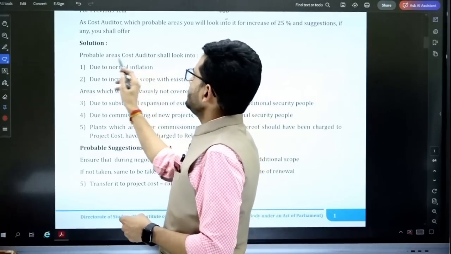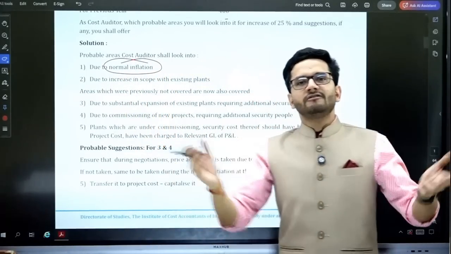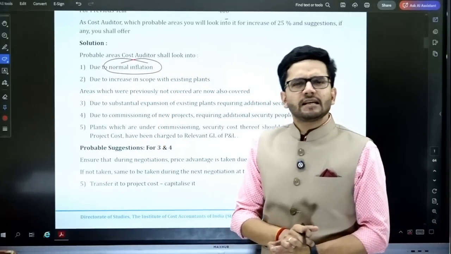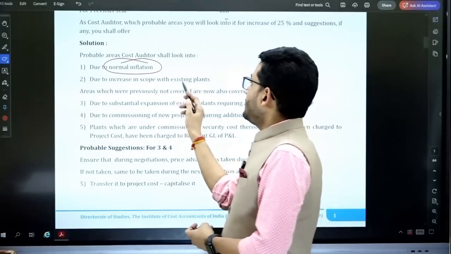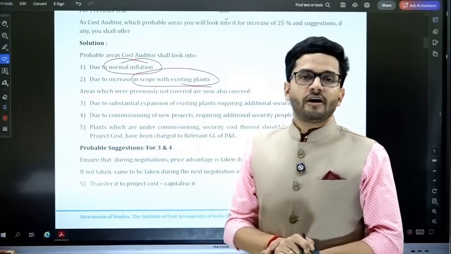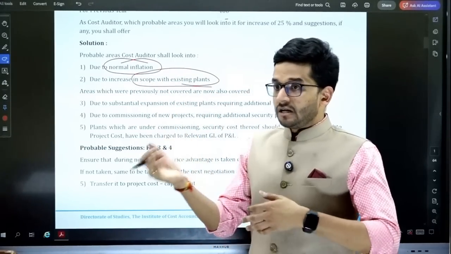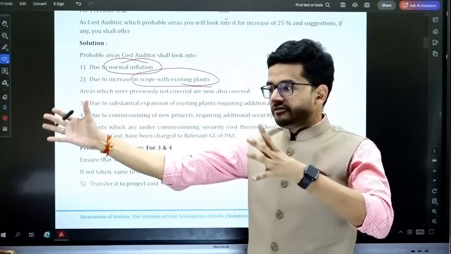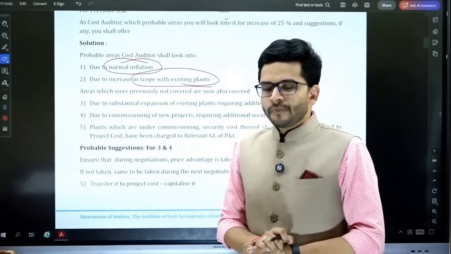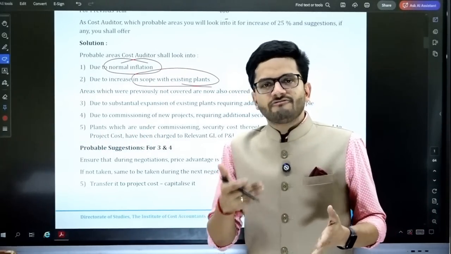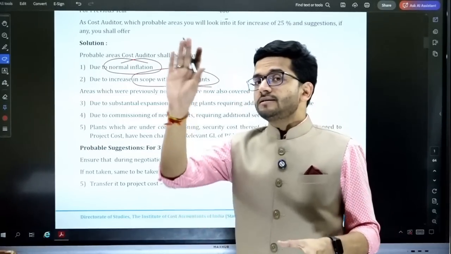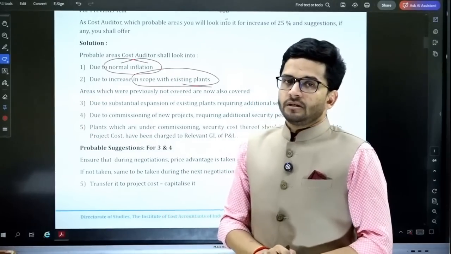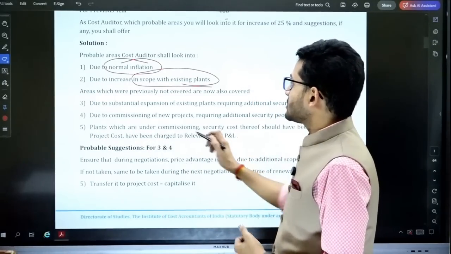So probable reasons can be normal inflation. Due to the inflationary effect of the economy, the expense has increased. So it's a very routine reason. Then we are increasing the scope of our security personnel. So we have another project which is running, or we have another factory which has been established in the current year, or some kind of additional facility which has been introduced in our business, and that's why the security personnel are deputed over there. Therefore, there is an increase in cost.